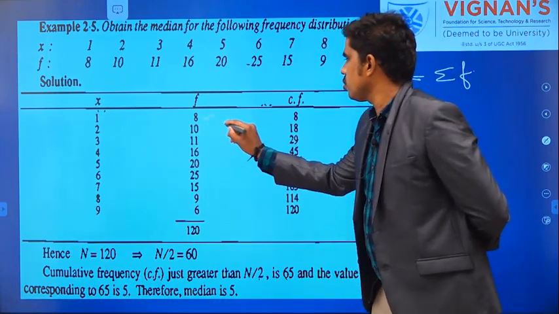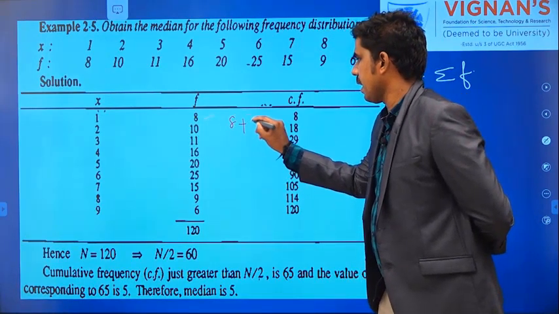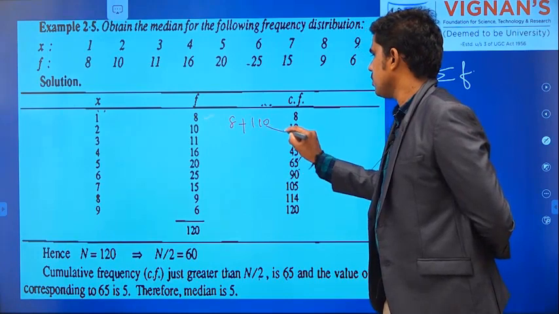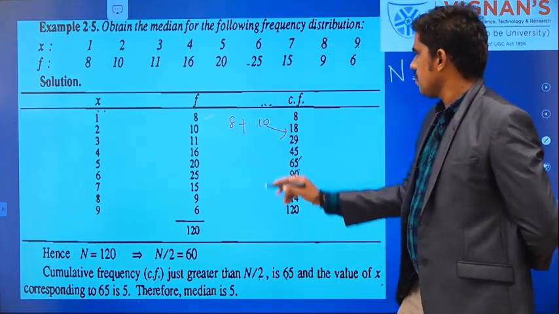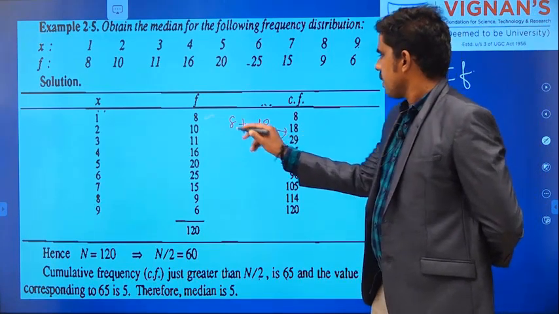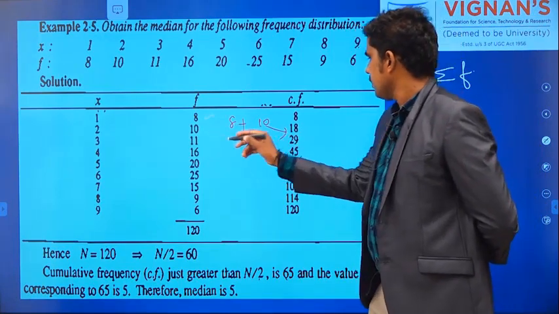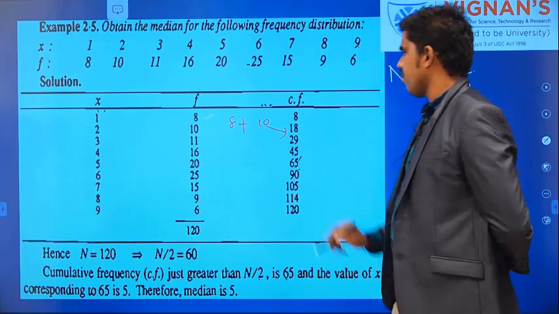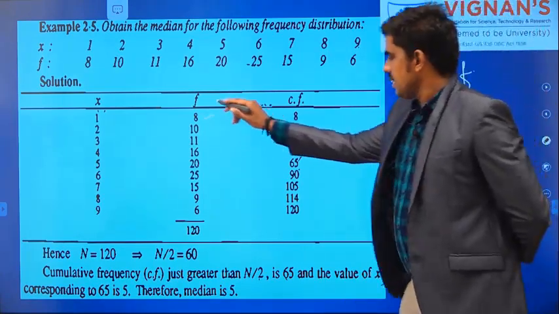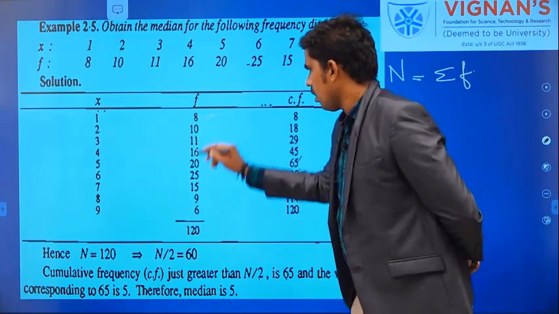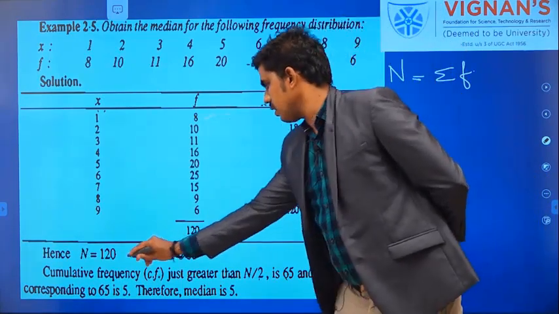We add these two: 8 plus 10 is 18. Similarly 18 plus 11 you will get 29, then 29 plus 16 you will get 45. In this way we are finding the cumulative frequency. This is n, the summation of all frequencies.